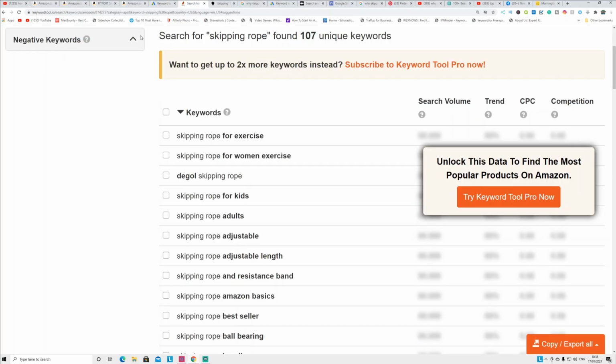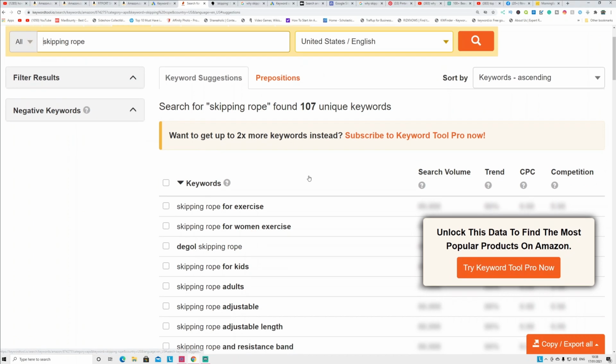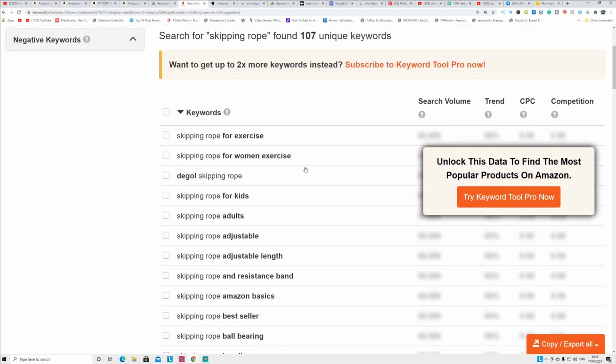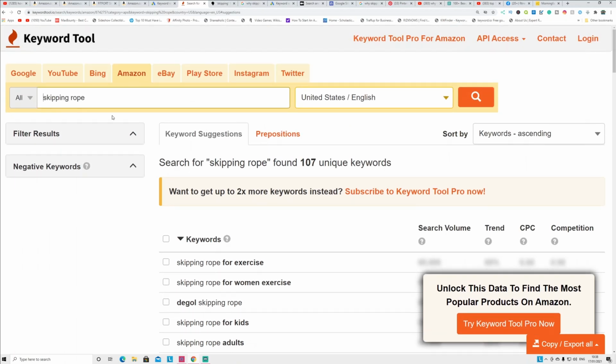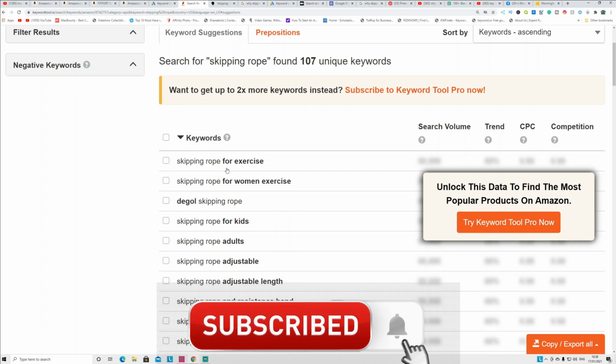Again, if you go to the tool called keywordtool.io, put in that keyword search term and select Amazon, you can see here, if you had upgraded, the values, but here you can see the keywords people are searching on Amazon. I put in skipping rope, and you can see the other keywords associated with it.